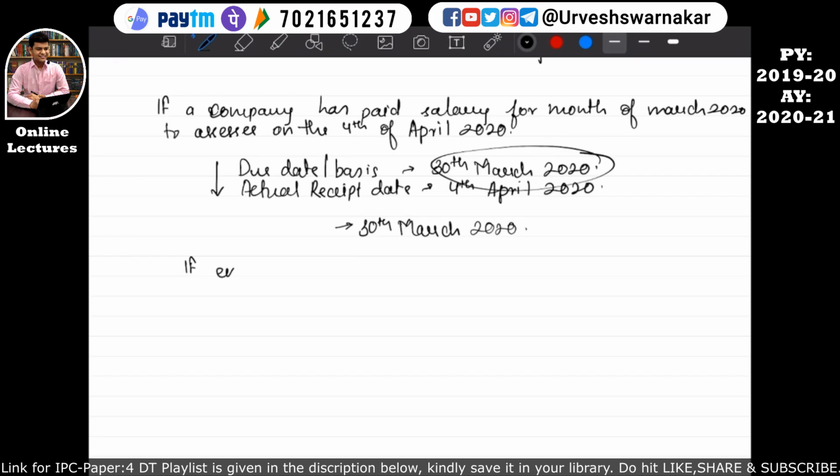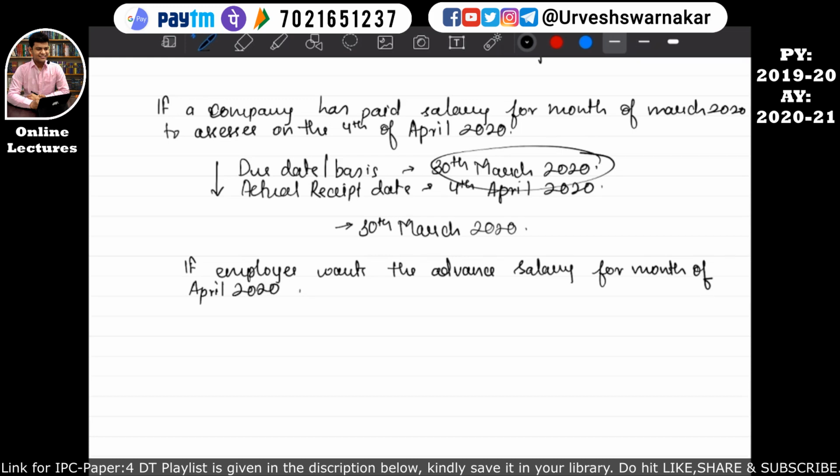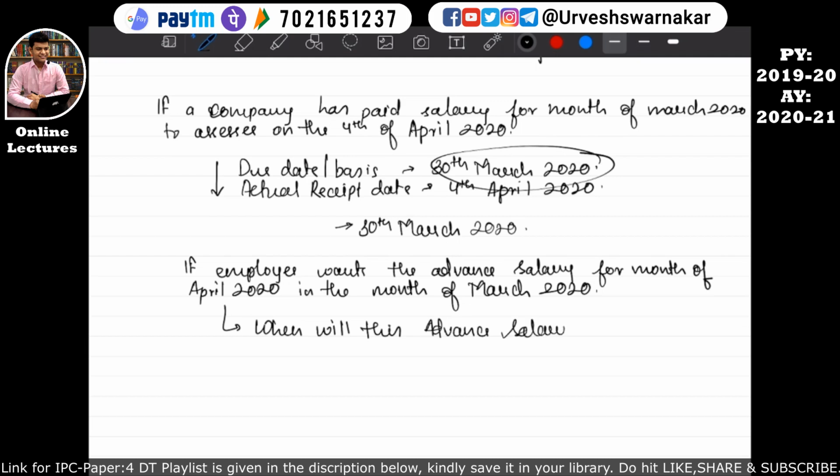If the employee wants the advance salary for the month of April 2020 in the month of March 2020, then when will this advance salary be taxable?